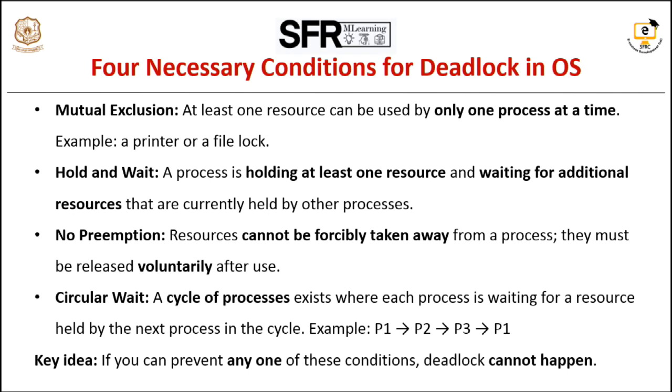Fourth condition is circular wait. Circular wait is a cyclic situation where each process is waiting for a resource held by the next process in the cycle. For example, P1 is waiting for P2, P2 is waiting for P3, and P3 is again waiting for the resource held by P1. The key idea behind that is if you prevent any one of these conditions, deadlock cannot happen.